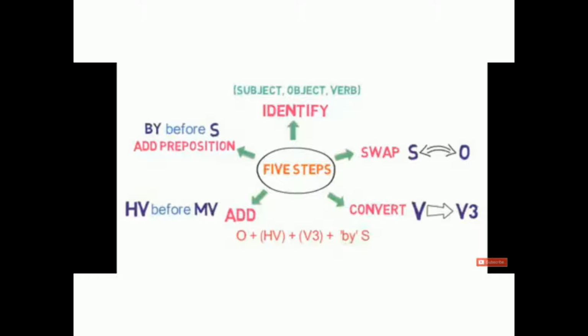First step is identify. So, while converting an active voice into passive voice, first of all, we have to identify the subject, verb, and object. Our second step is swap.